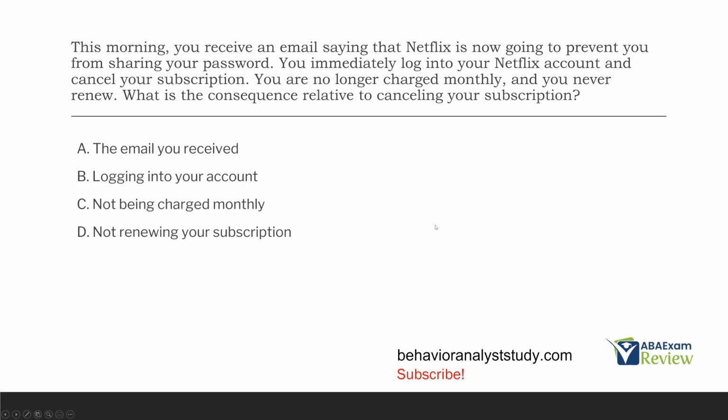This morning, you receive an email saying that Netflix is now going to prevent you from sharing your password. You immediately log into your Netflix account and cancel your subscription. You are no longer charged monthly, and you never renew. What is the consequence relative to canceling your subscription? So the consequence is what occurs right after your behavior, right? So the behavior or the response is canceling subscription. So we need to track that down, right? You get the email, you log in, and boom, we cancel our subscription.